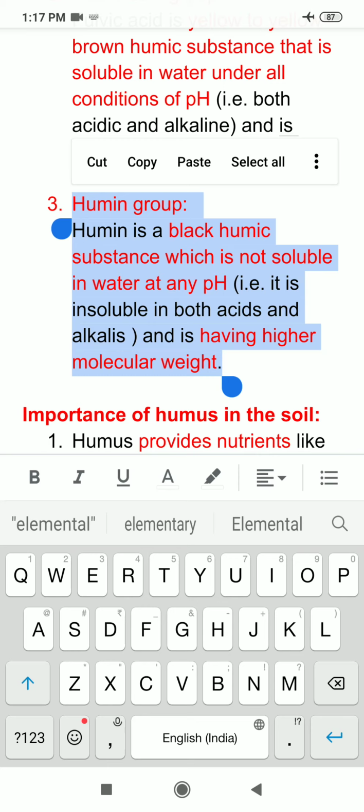And thirdly, humine group of humus is group here mean group of compounds, or assembly of compounds. So, humine is insoluble in water, humic acid is soluble in water only at alkaline pH, whereas fulvic acid compounds are soluble at all pH.